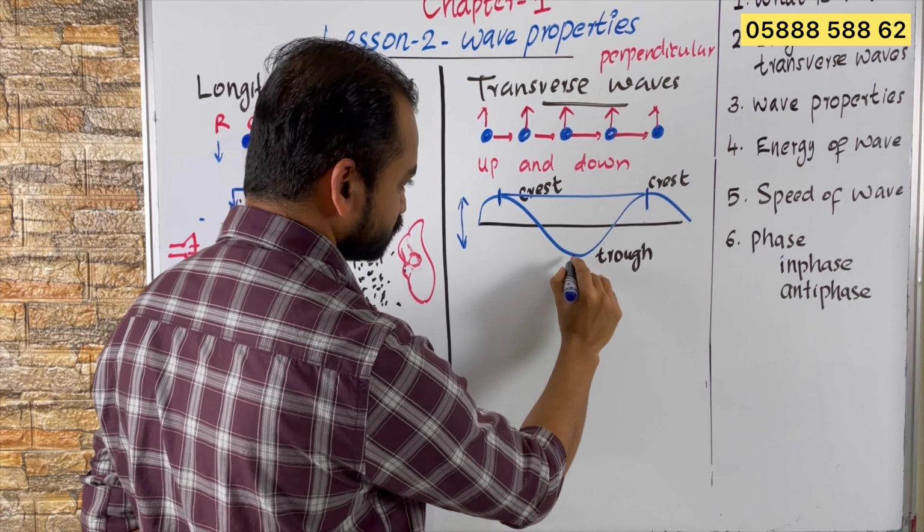Next we will talk about the properties of waves. So I will erase this part. How do we represent a wave?